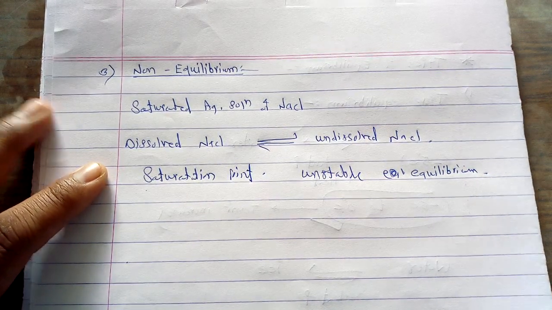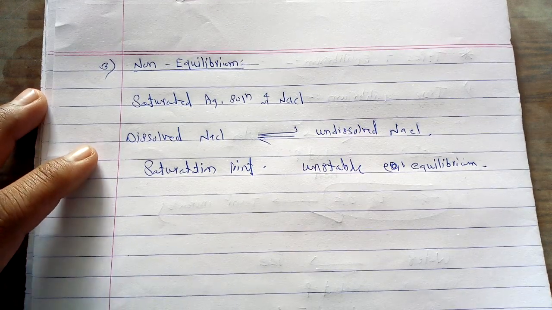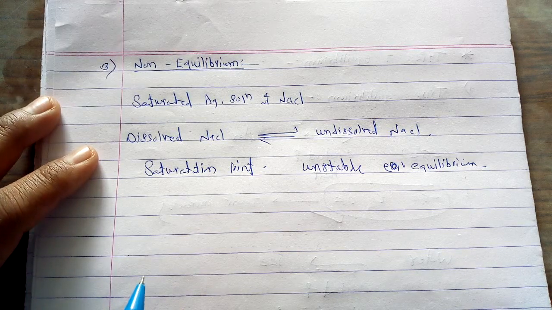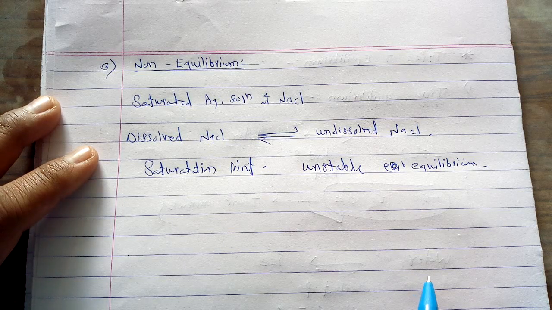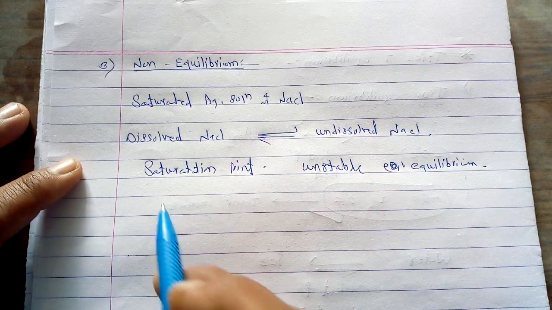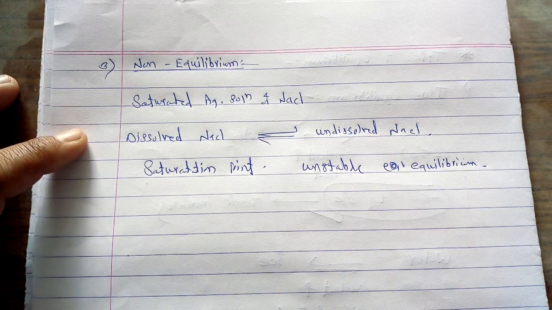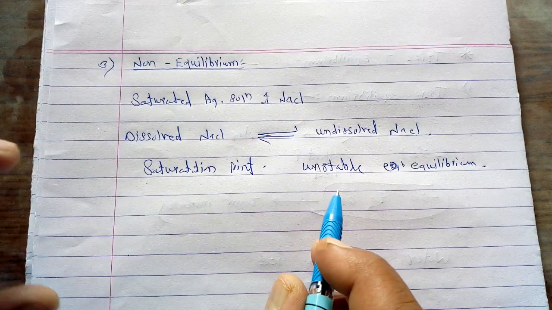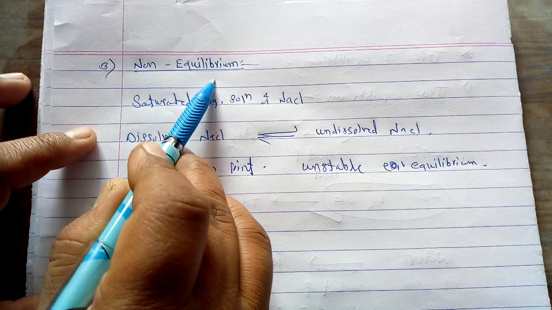Now, for such a system which is unstable in nature, we have to use different types of intensive variables. Whenever such an unstable equilibrium is obtained, under this situation it is called the non-equilibrium.